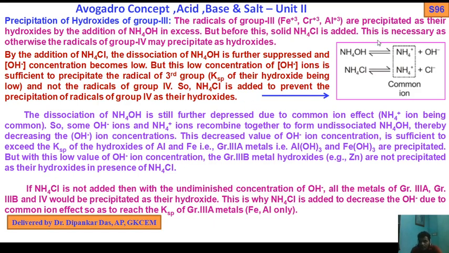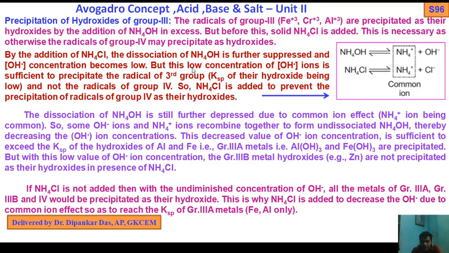What I told you: why are we adding ammonium chloride? Because in order to get the precipitation of hydroxides of group 3, we need a low concentration of hydroxide ions.